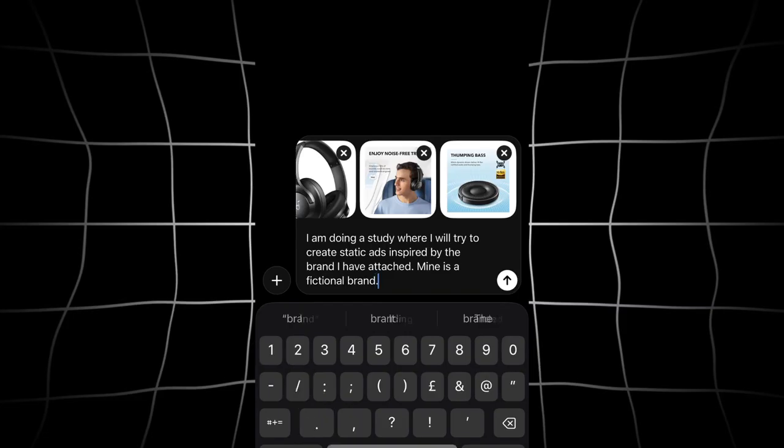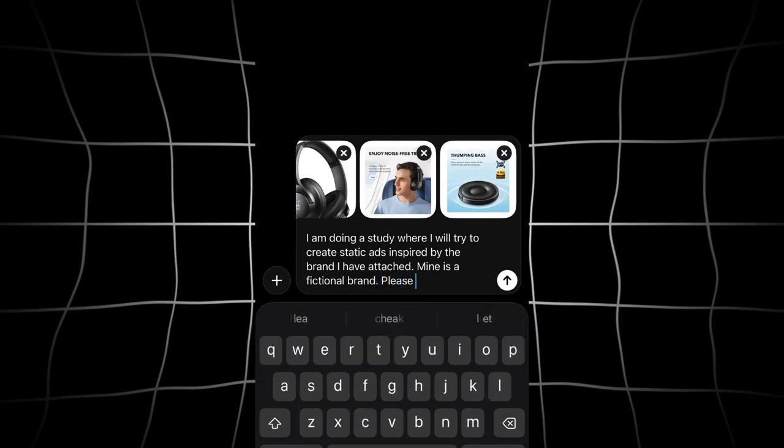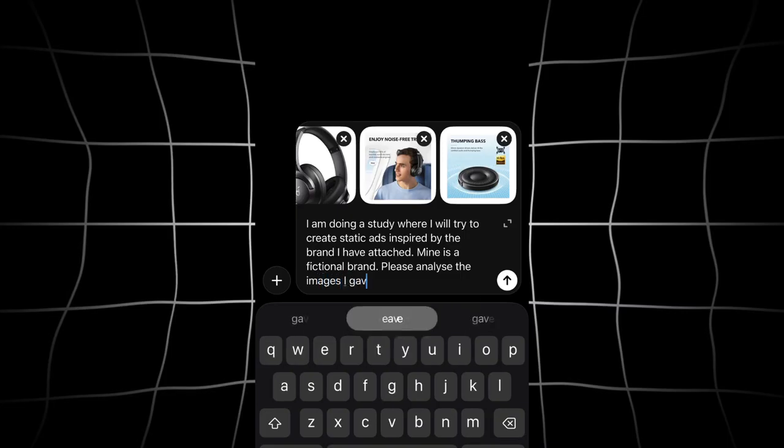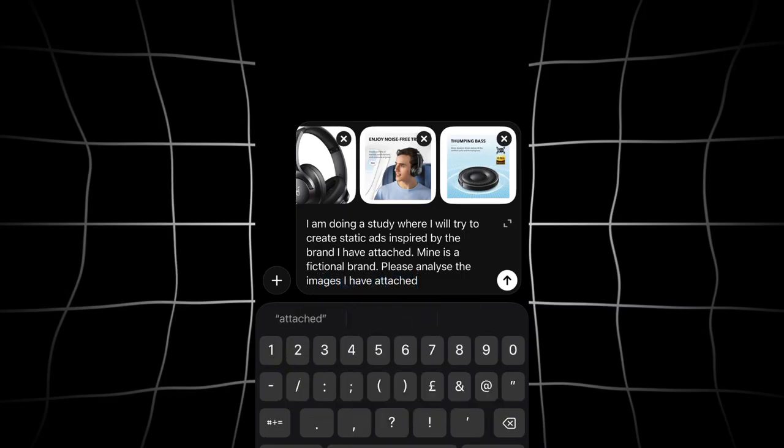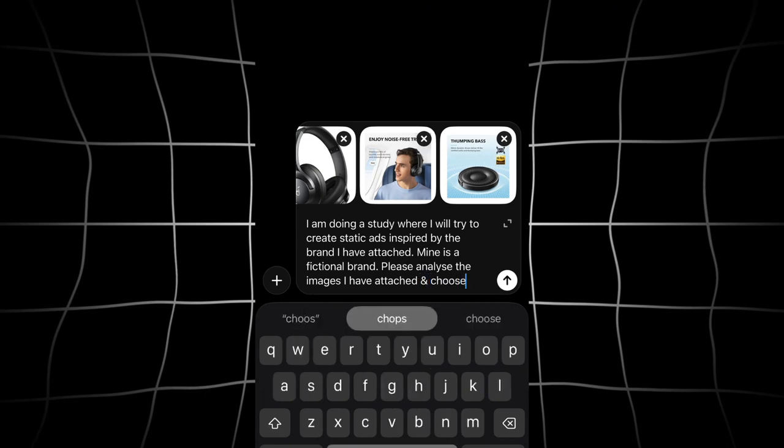So it's important that you be clear on your prompt, especially if you are using ChatGPT, and let it know that this is either a study, this is either for entertainment, this is either something fictional. Whatever it is that you are doing is not linked to any copyright infringement or breaking any sort of legal rules when it comes to that.